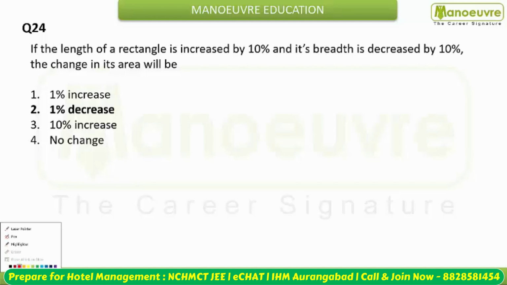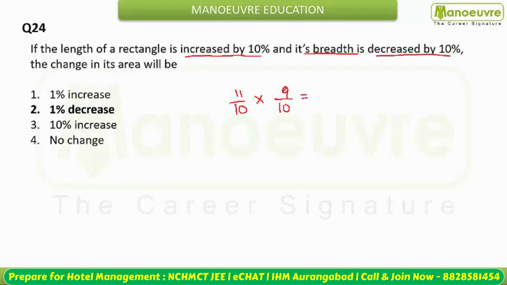Next question, students. You are given that the length of a rectangle is increased by 10%. That means from 10 this becomes 11, and its breadth is decreased by 10%. That means from 10 this becomes 9. So what does the area become? The area is length into breadth. This becomes 11 into 9, that is 99 by 100. That means from 100 this becomes 99. So what is the change? Change is 1% decrease.